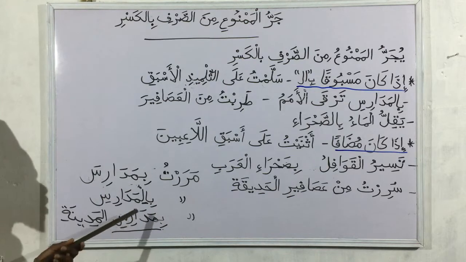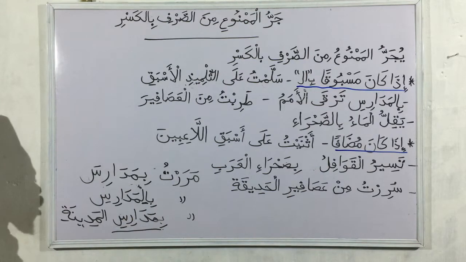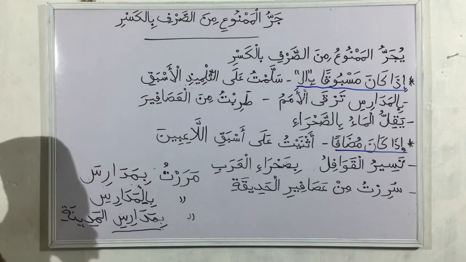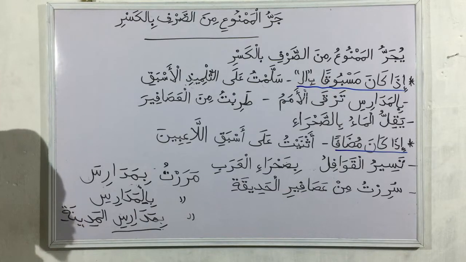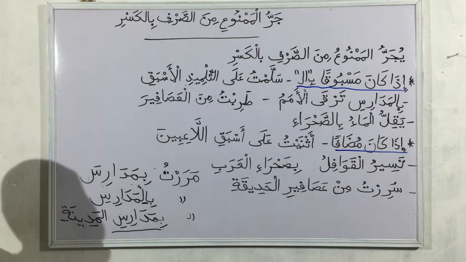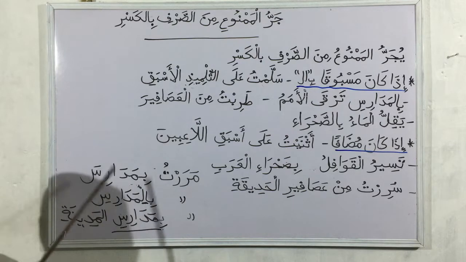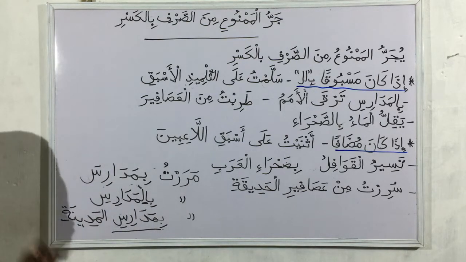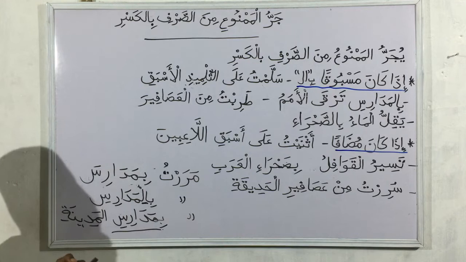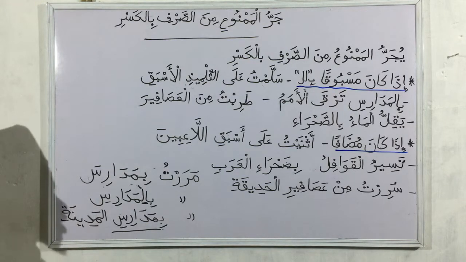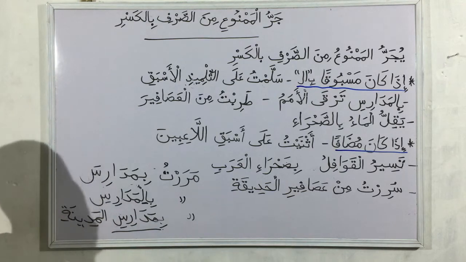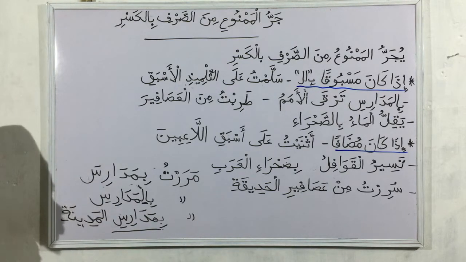But when we add alif and lam to those nouns, or they become mudaf, that is when we do the normal i'rab for them as majrurun bil kasrati. So that is it about jarr of mamnu' min al-sarf with kasra. Just two conditions: idha kana masbuqan bi al, that is, when we add alif and lam to it, it takes kasrah with jarr; and idha kana mudafan, when it is mudaf, it also takes kasrah with jarr.